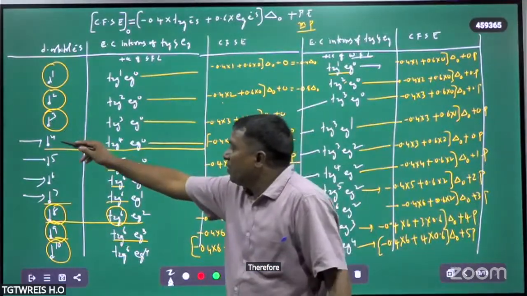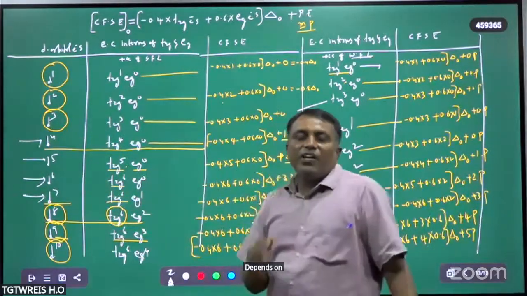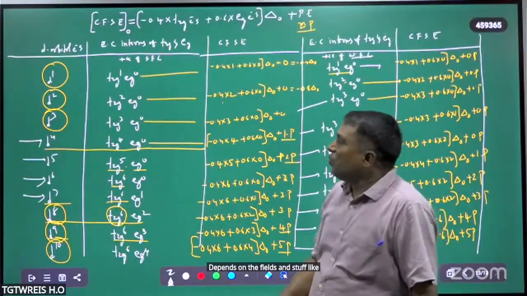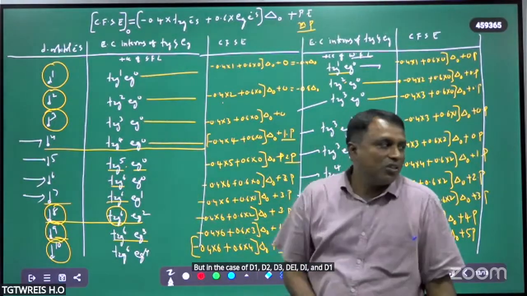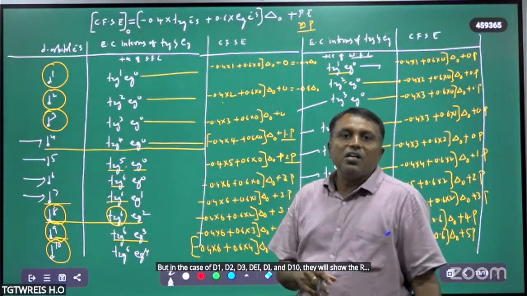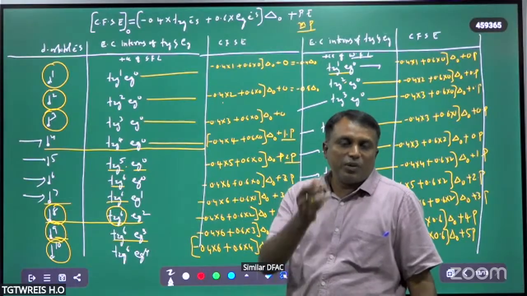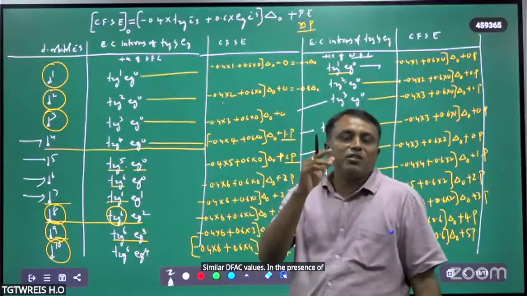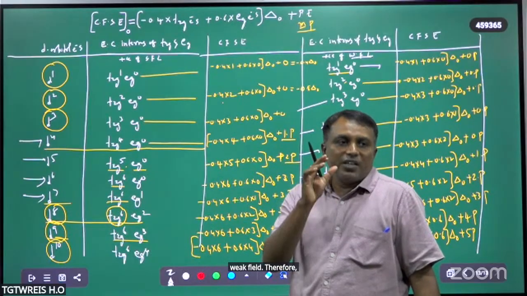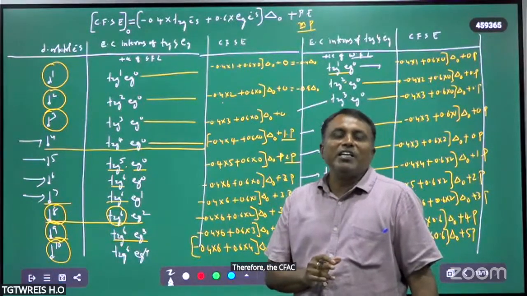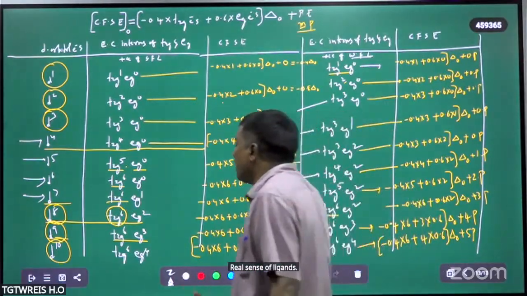Therefore, their CFSE values depend on the field strengths of ligands. But in the case of d1, d2, d3, d8, d9, d10, they will show similar CFSE values in the presence of a strong field as well as in the presence of a weak field. Therefore, their CFSE value is independent of the field strengths of ligands. So this is a major important point.